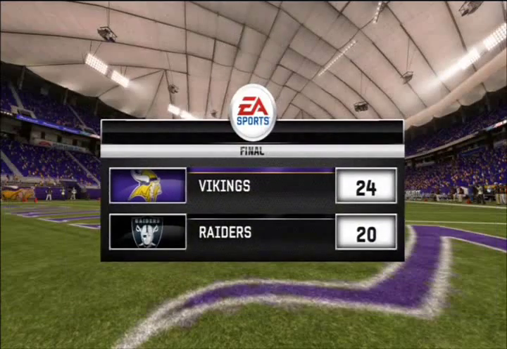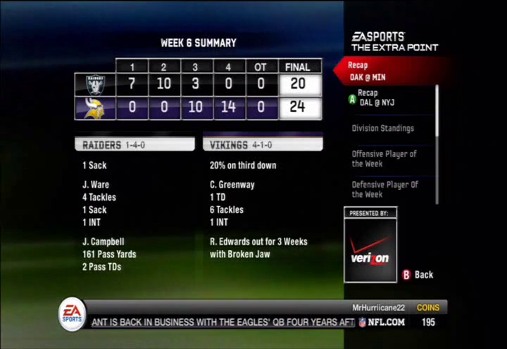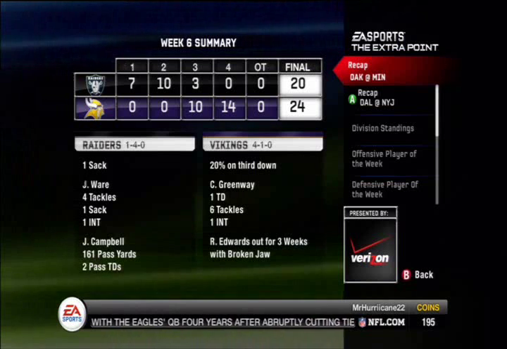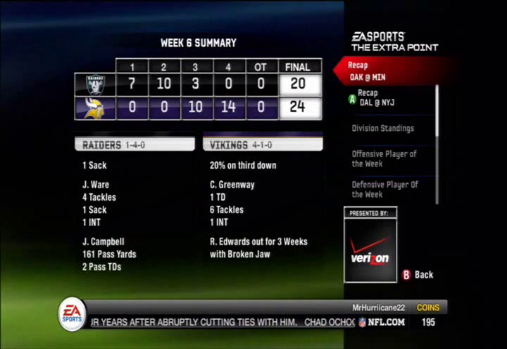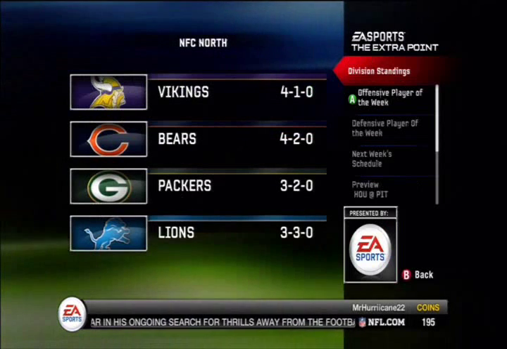Minnesota moves to 4-1 on the year, right before big games against the Chicago Bears and the Green Bay Packers, so this win was very pivotal to their NFC North race. It'll be interesting to see how the Vikings do without Ray Edwards, but it's time for Jared Allen to step it up. Next week the Vikings take on the Bears.